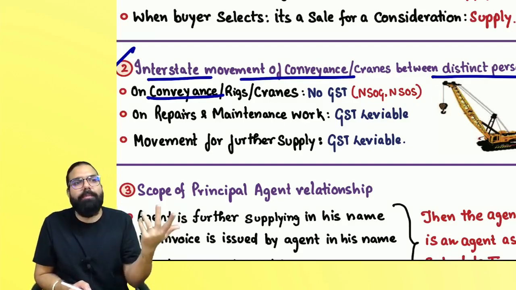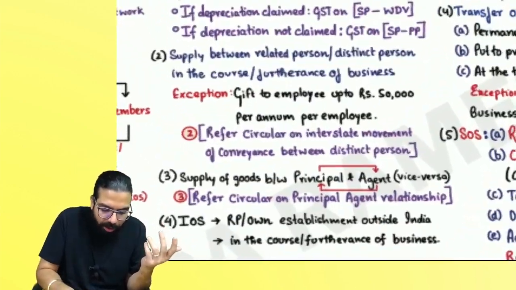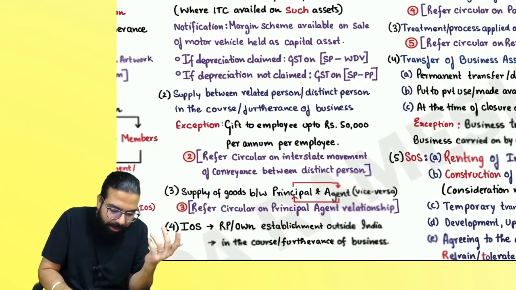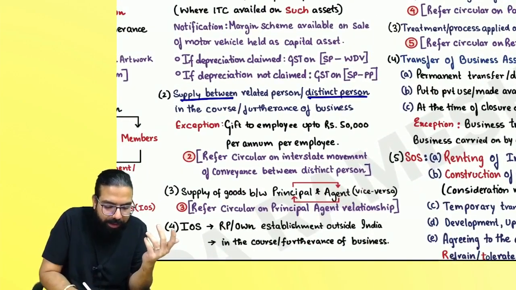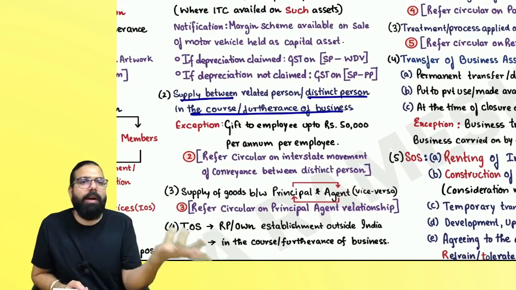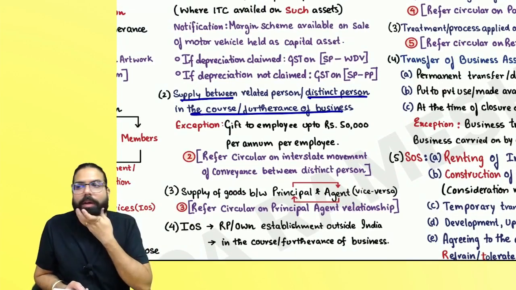Sir, but the items when I am sending, that is simple. Stock transfer between distinct persons. It's a supply between distinct persons in the course of business. GST will come on that. Can I go ahead, everyone? Are you sure, everyone? Next.